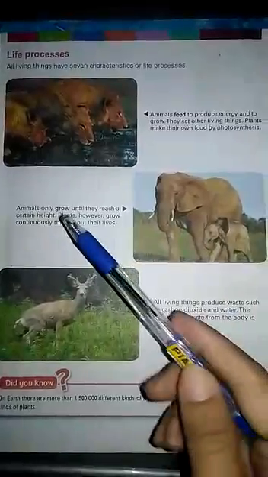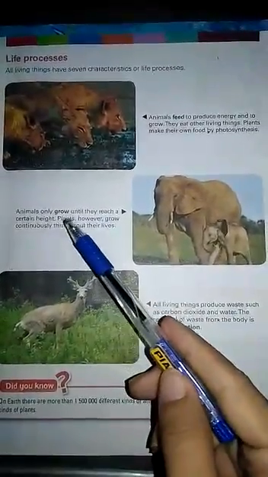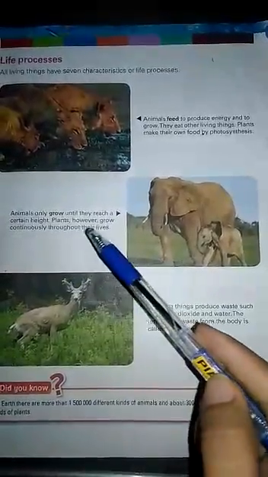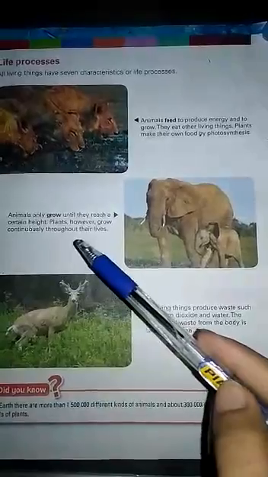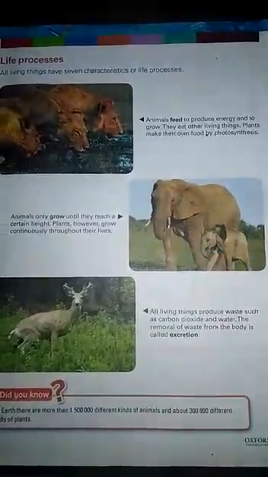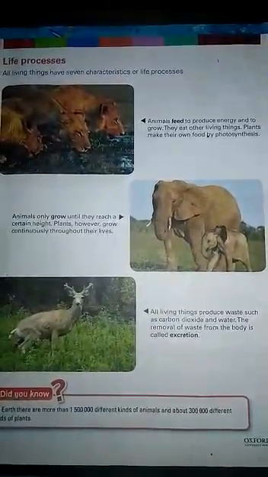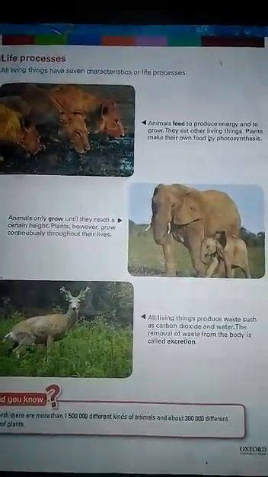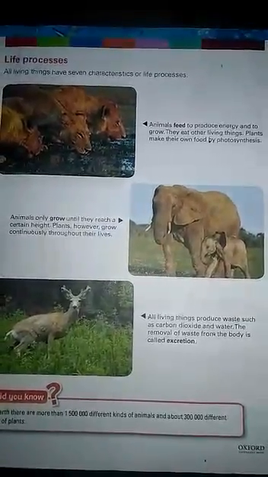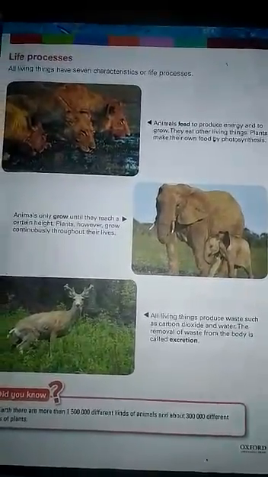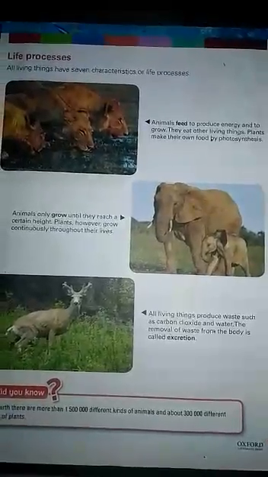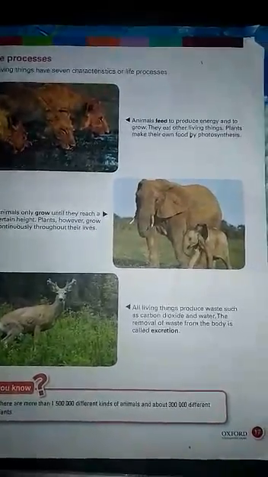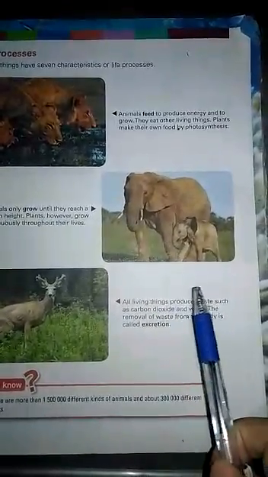Second characteristic is growth. Animals only grow until they reach a certain height. Plants, however, grow continuously throughout their life. Growth is the second characteristic in living organisms. Animals grow until they reach a certain height, but plants do not stop growing in height throughout their life. So they continue their growth throughout their life.